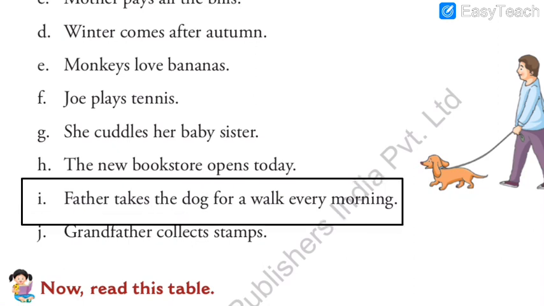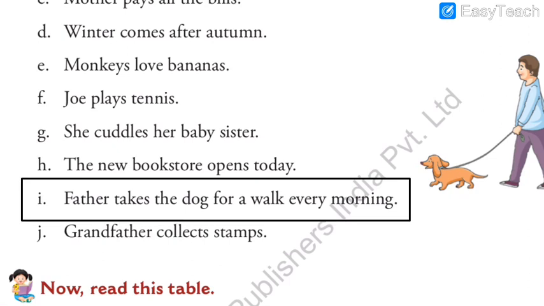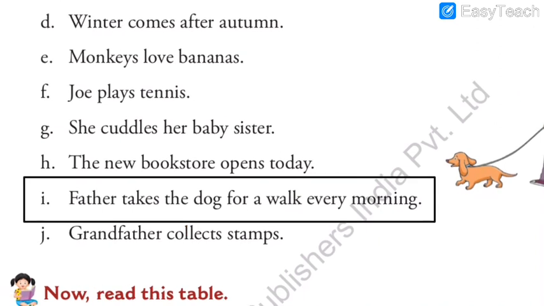Now I want to solve this one. If I highlight it, you will be able to see it easily. Okay, father takes the dog for a walk every morning. So now students, again, verb means action or any doing word, whatever he is doing. What does the father do with the dog? He takes the dog for a walk. So what is the verb here? Even take is a verb and walk is a verb, correct? You might be confused about that.